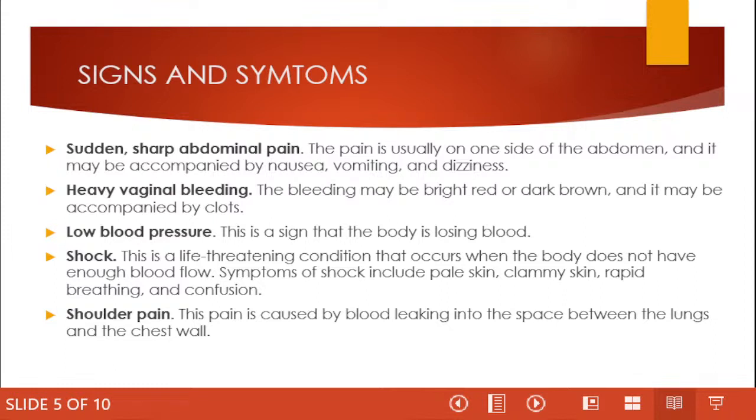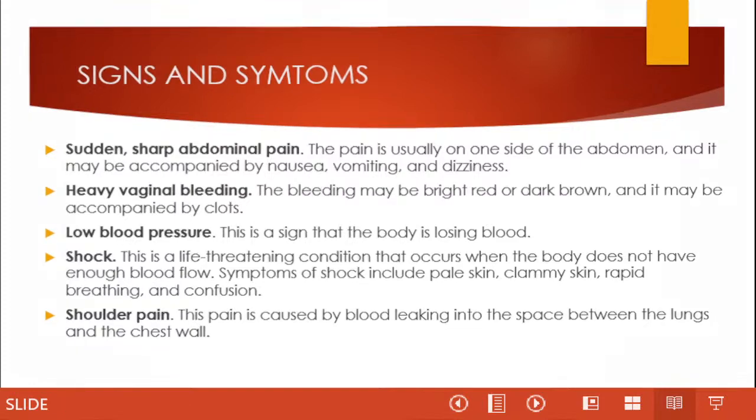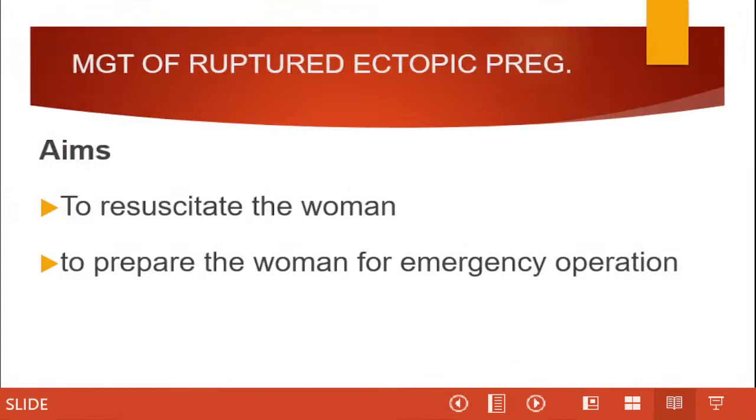breathing, and lastly, confusion. Having looked at that, ladies and gentlemen, the last sign and symptom is that of shoulder pain. This pain is caused by blood leaking into the space between the lungs and the chest wall. Hence, there's going to be a pain called referred pain. Alright. Let's quickly dive into the management.